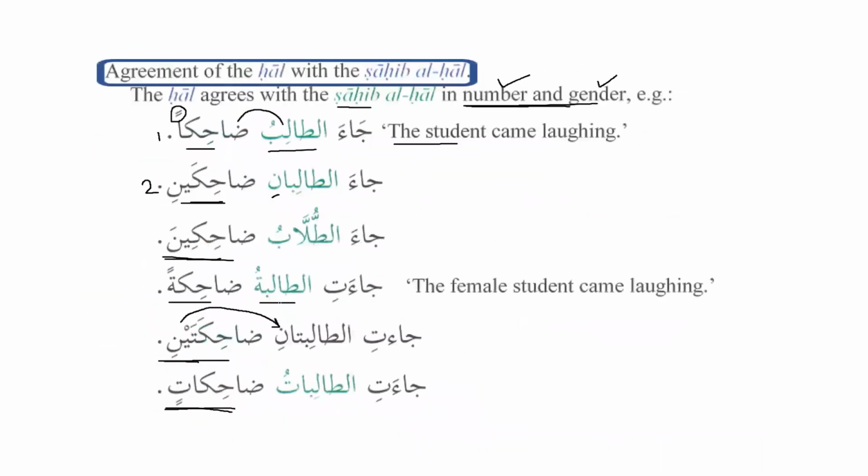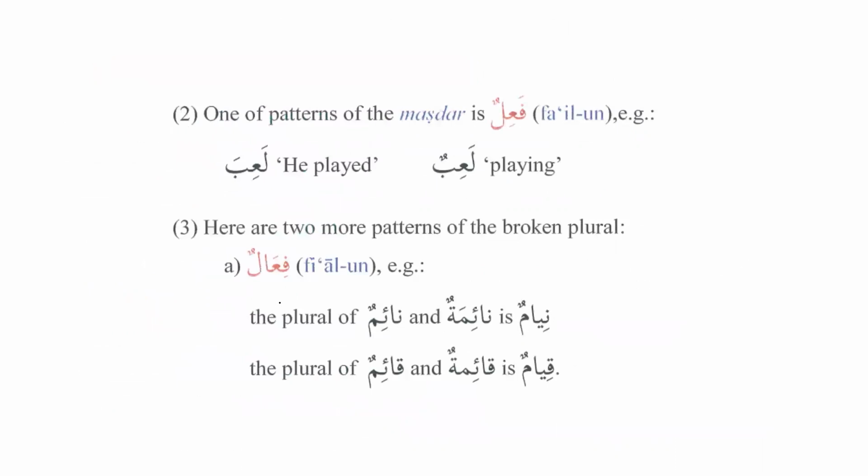Alhamdulillah. So we move on. We are done with the hal. Now we will see the next points that we have. One of the patterns of masdar is fa'ilun. For example, la'iba is the verb and masdar is la'ibun. We know the verbs that have 3 root letters: the pattern of the masdar always changes. We have seen it can be fu'ulun, and it can be fa'ilun. So it has lots of patterns.